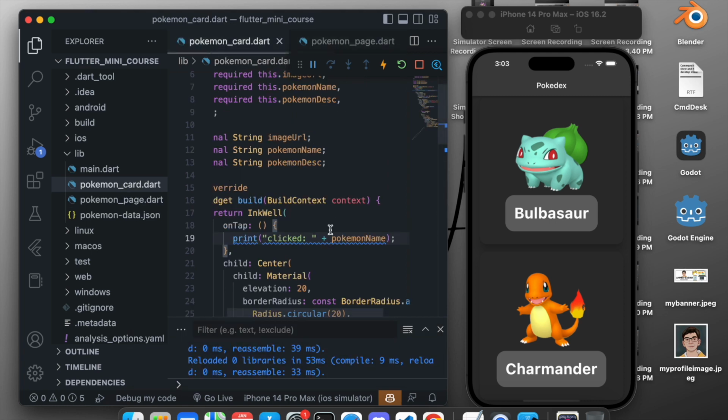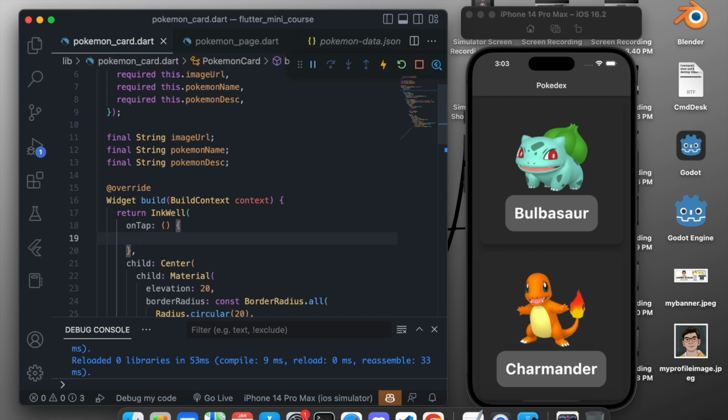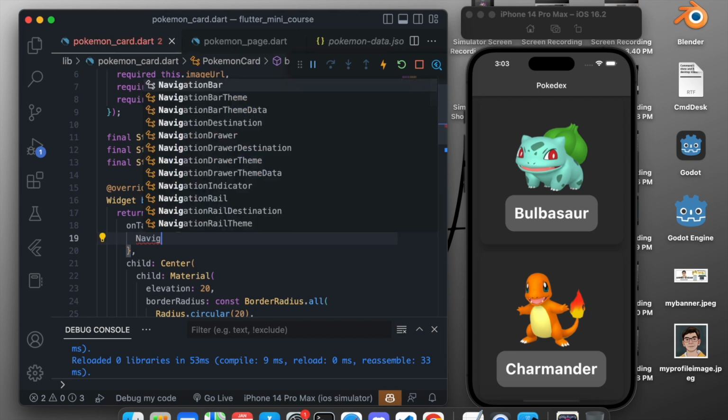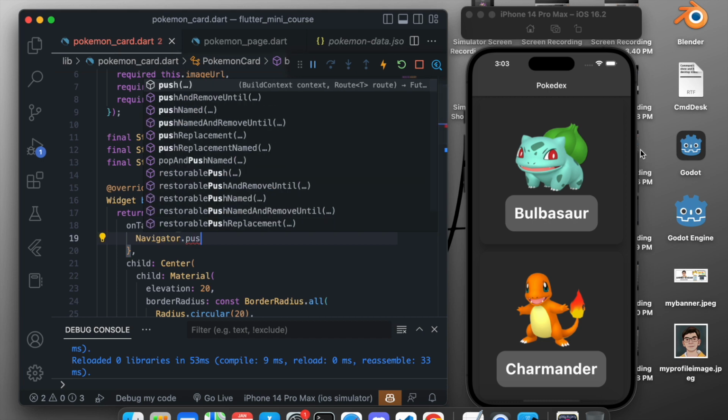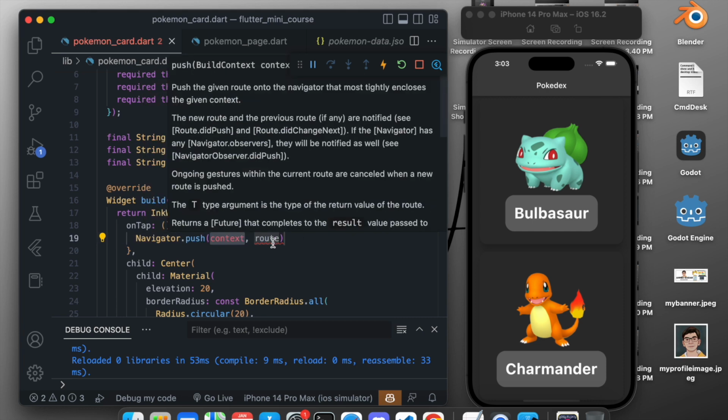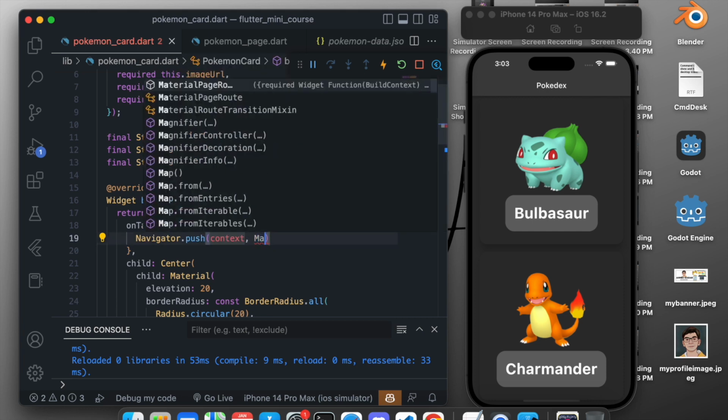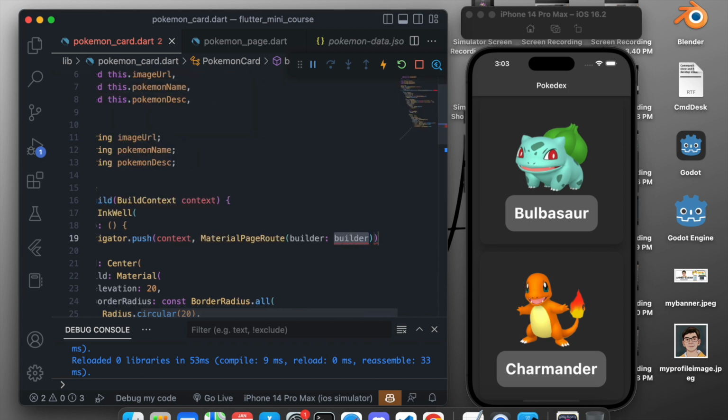So let's come again to the Pokemon card, and we will remove this print statement from here. We will say that we want to navigate to the Pokemon page screen. So we'll access the navigator, and we want to say dot push. This page will be pushed and another page will pop up. So push, and the context will be the same, and the route will be MaterialPageRoute. This is the syntax that Flutter uses to navigate. So we will add this.